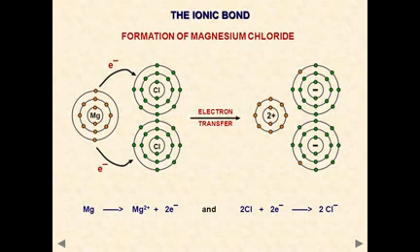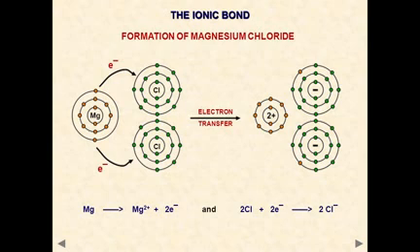Now one more question may arise: are solid ionic compounds conductors of electricity? And if not, then why? The answer is no. Solid ionic compounds are not conductors of electricity. They cannot conduct electricity. For the conduction of electricity, movement of charged particles is involved.